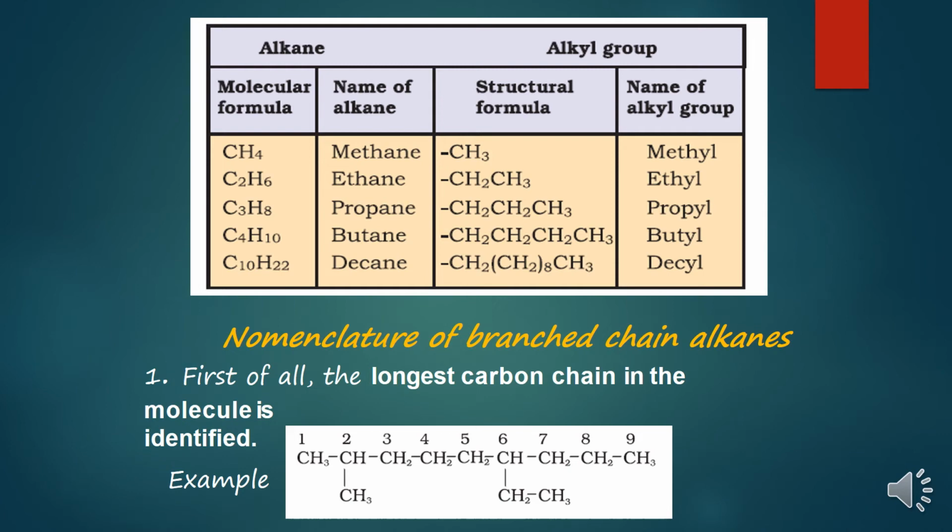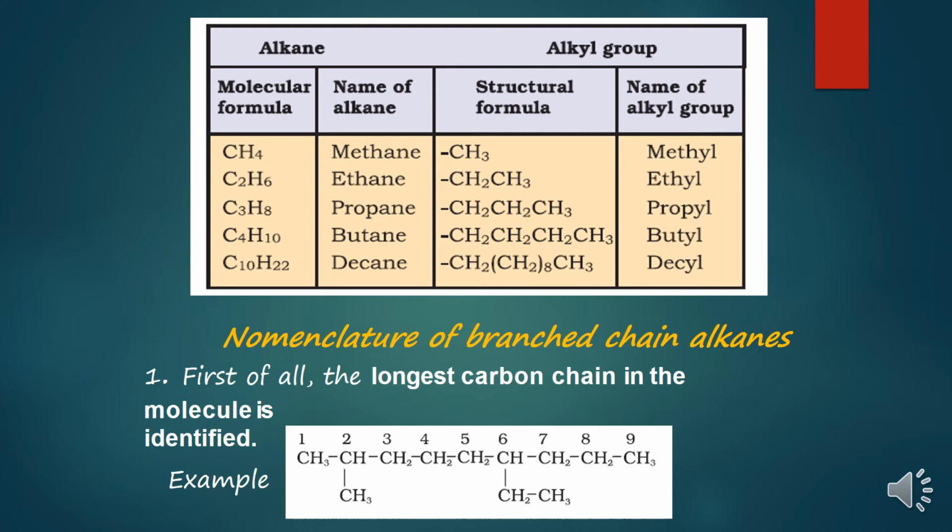Again, children, if I am talking about alkyl groups, if it derives from methane, it will be called methyl. If it derives from ethane, denoted by CH2CH3, it is called ethyl. If it is derived from C3H8, it will be called propyl. C4H10 would be the butyl group, and so on.